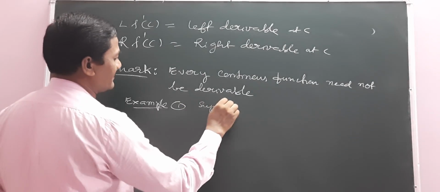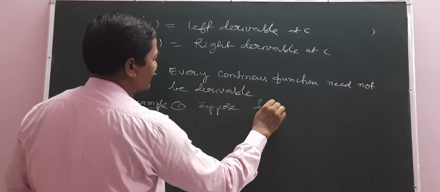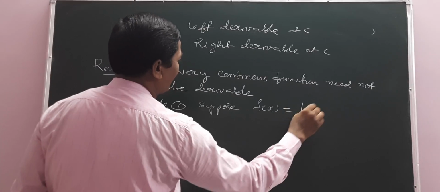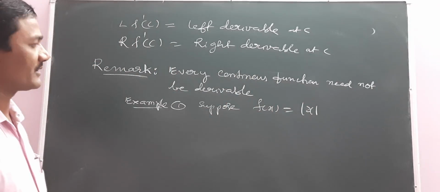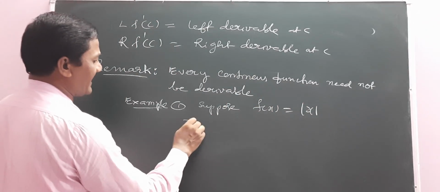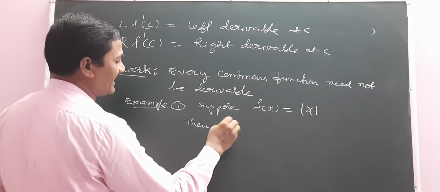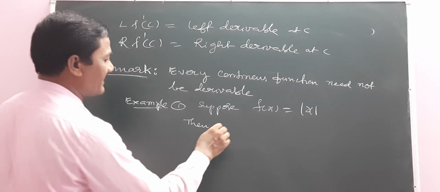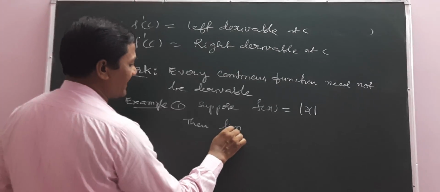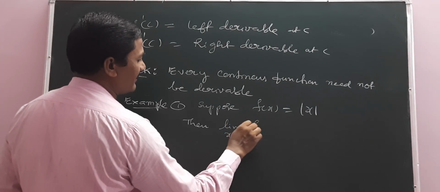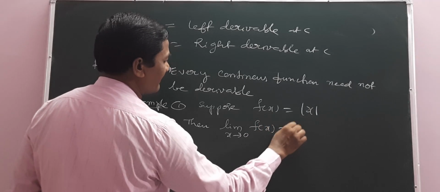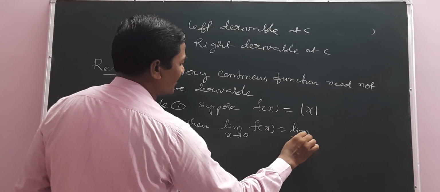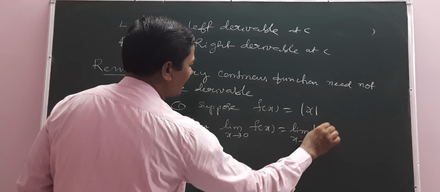Suppose f(x) is equal to modulus of x. Then, is f continuous or not? Immediately we can find limit as x tends to 0 of f(x) equals limit as x tends to 0 of modulus of x.